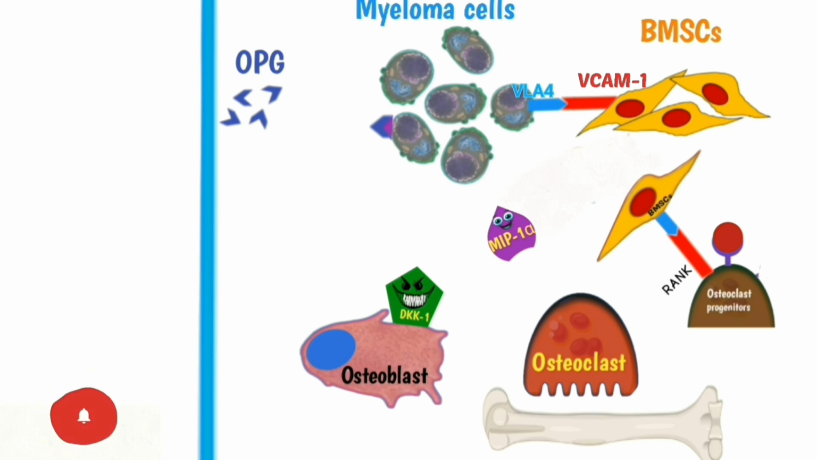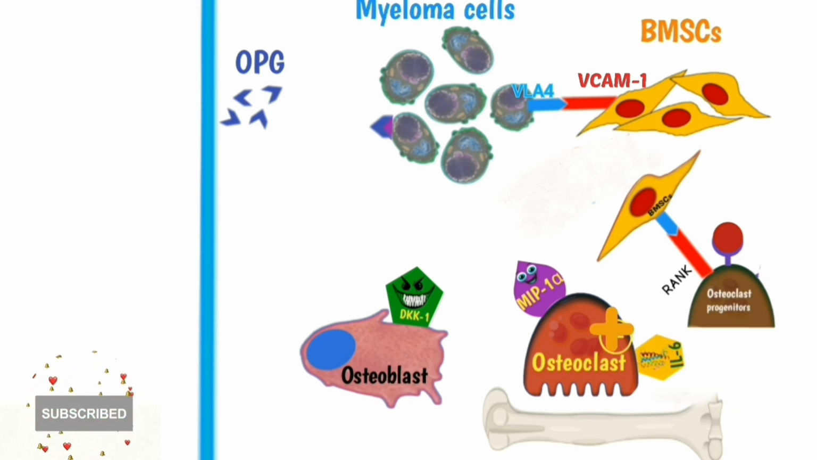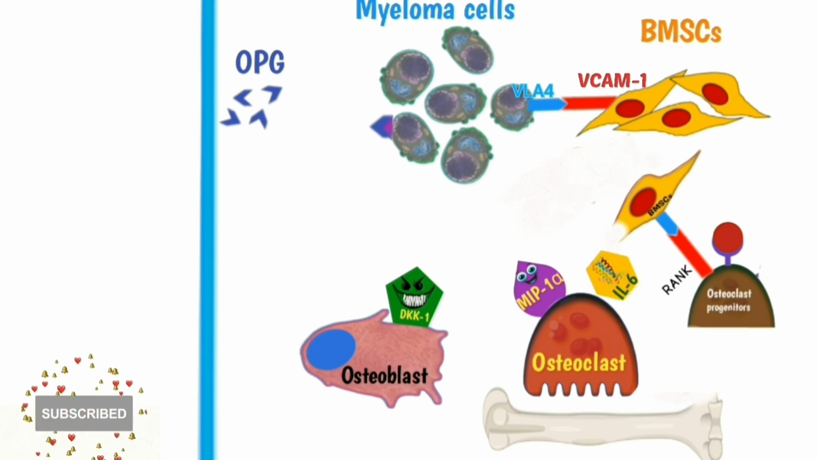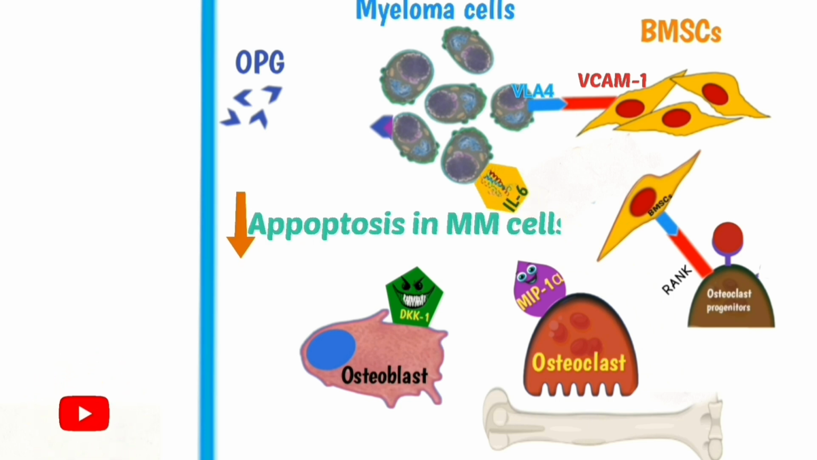MIP-1 alpha is directly released from myeloma cells and attaches to osteoclasts and increases the activity of osteoclasts. Interleukin 6 attaches to osteoclasts. It has a positive effect on osteoclasts. After that, it goes and attaches to myeloma cells and decreases apoptosis in myeloma cells.